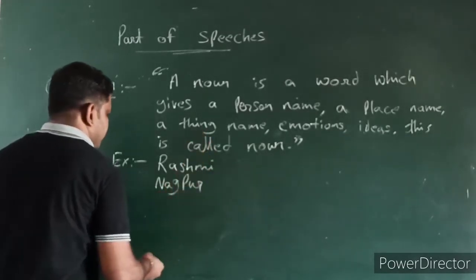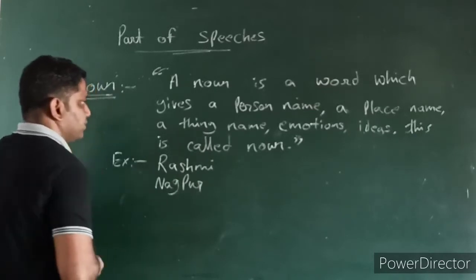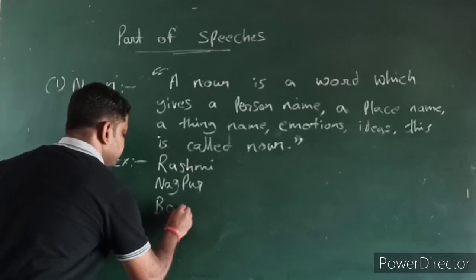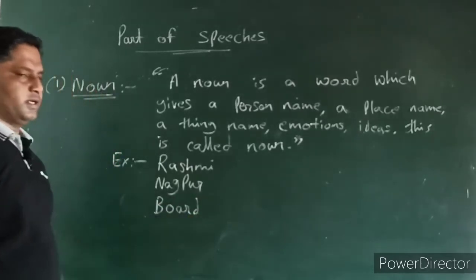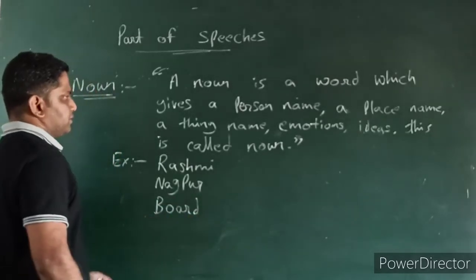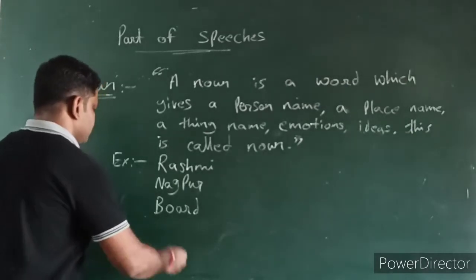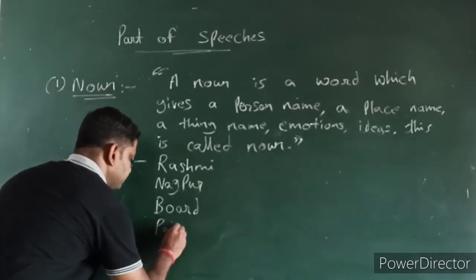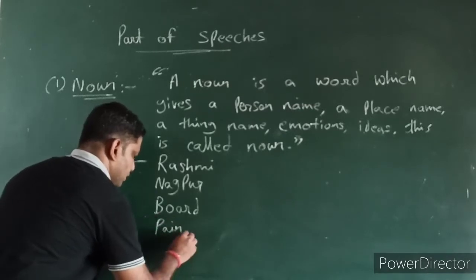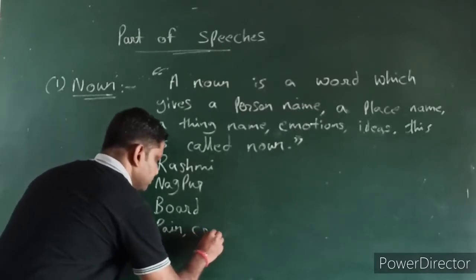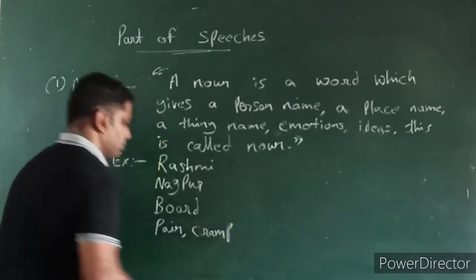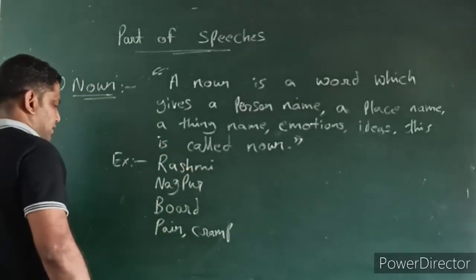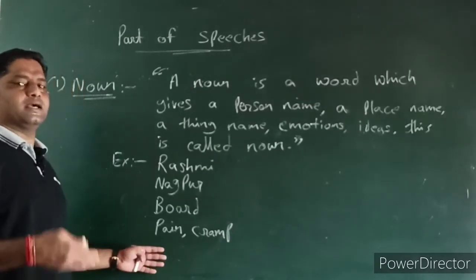And after that we write for thing. So we make it like board, where I am writing, right? Emotions we can make like pain, cramp. A lot of things come in emotions. Ideas are whatever is running in our mind, in our brain. We are present here, but we are imagining.